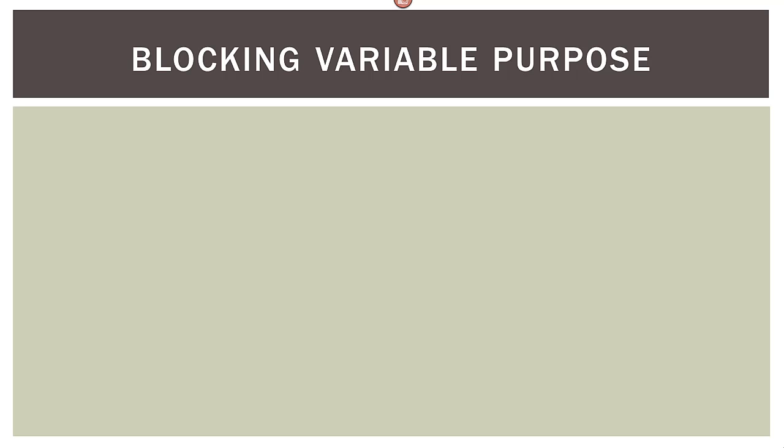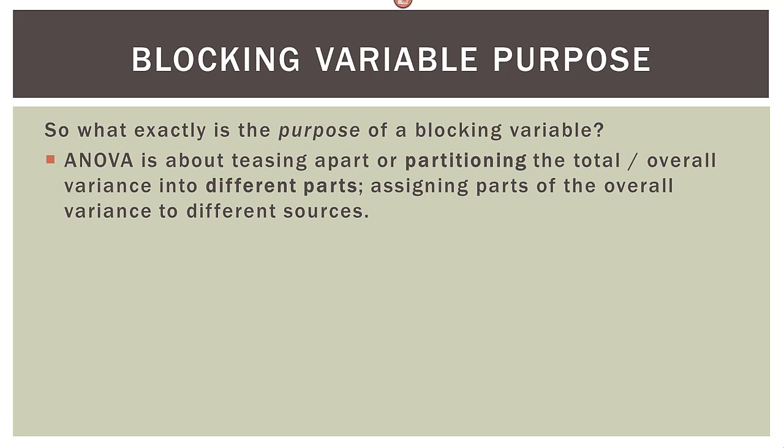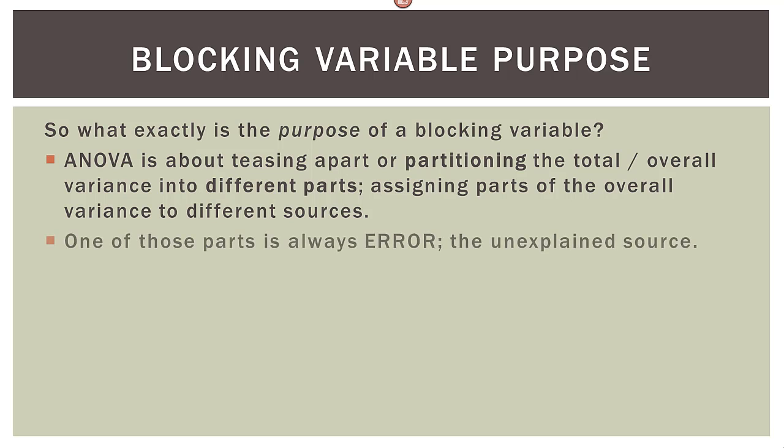So what is the purpose of this blocking variable? In this case, the secret shoppers. Now, ANOVA is all about teasing apart or partitioning the total or overall variance into different parts, sort of into different containers. So assigning parts of the overall variance to different sources. Now, one of these parts or one of these containers is always error variance. That's sort of the unexplained variance or the unexplained source. It will always be there.